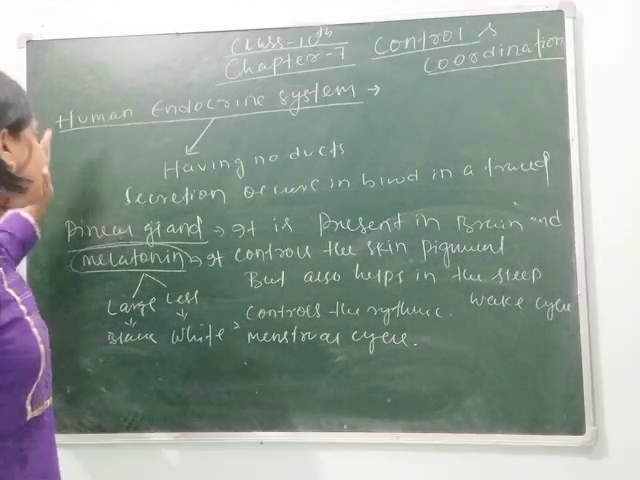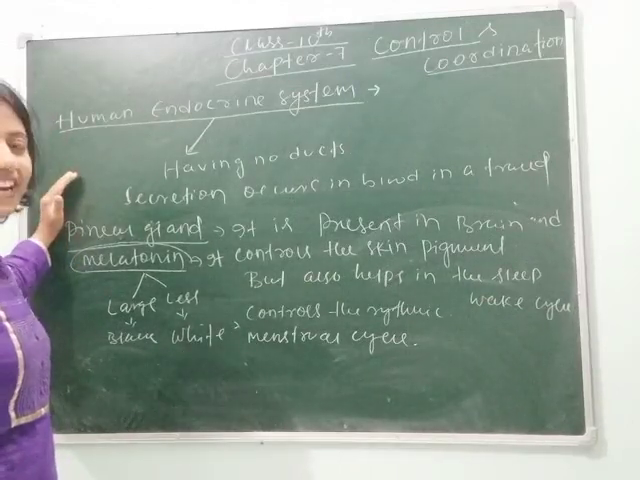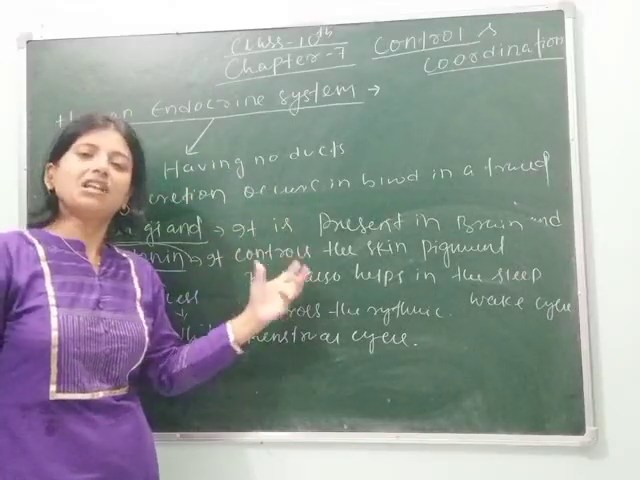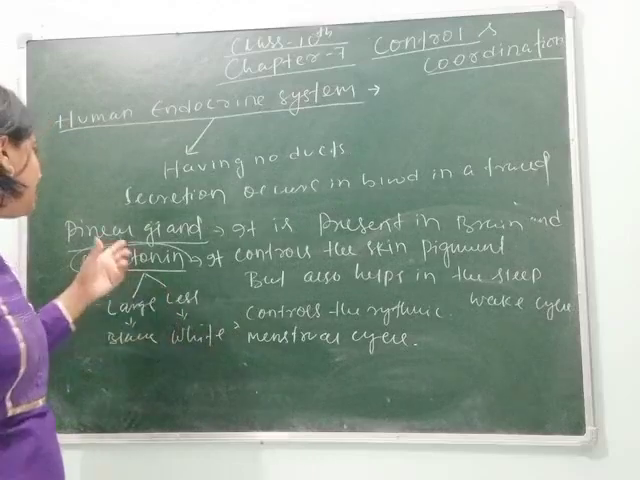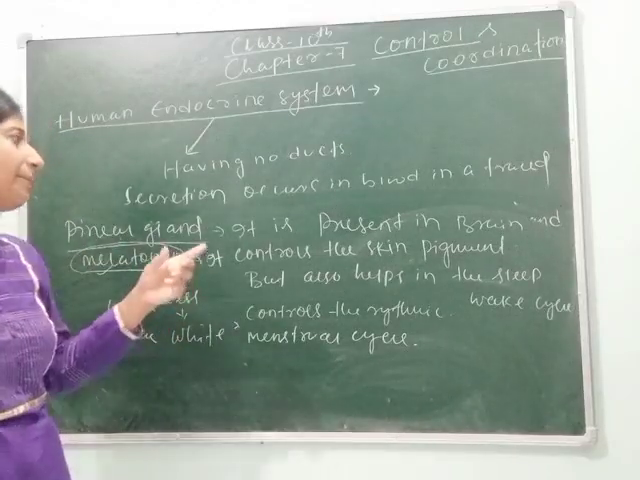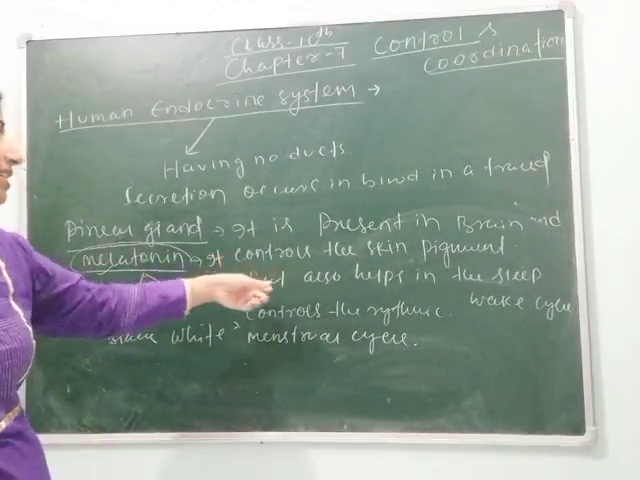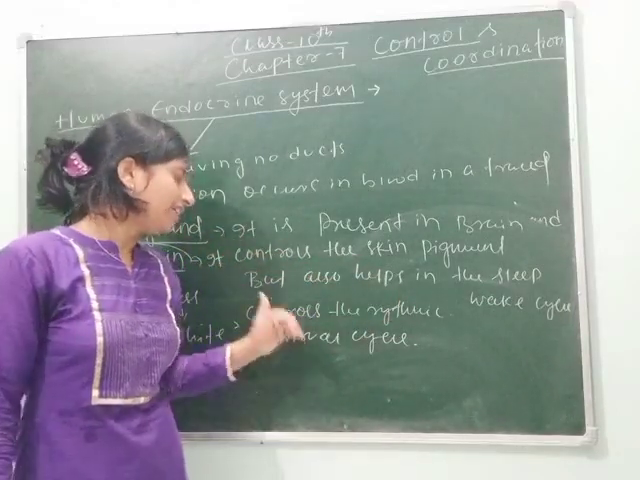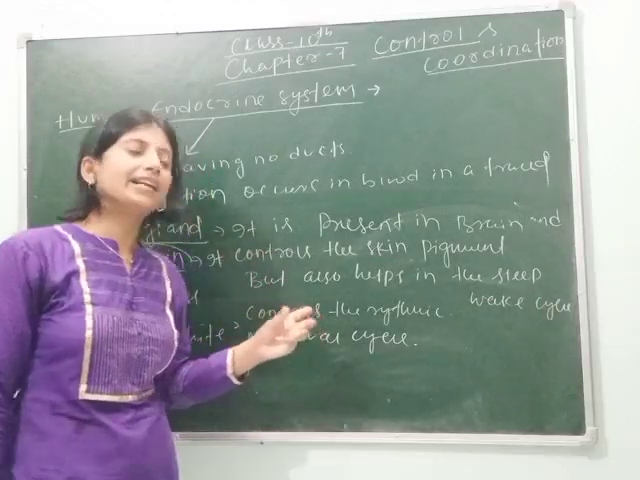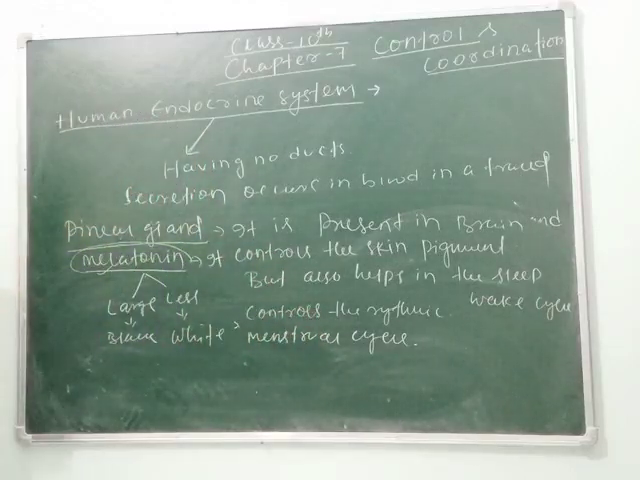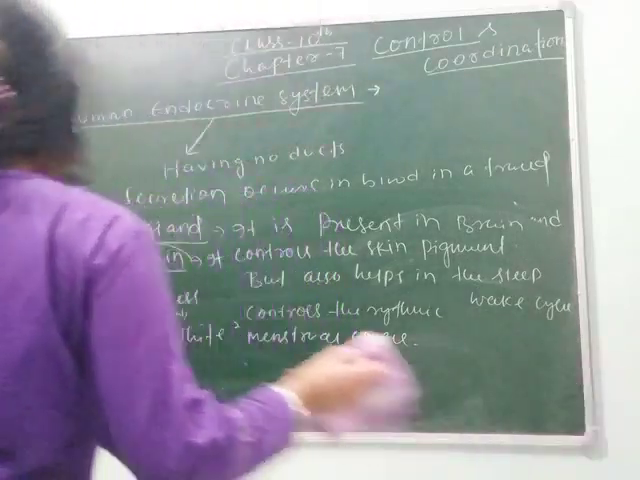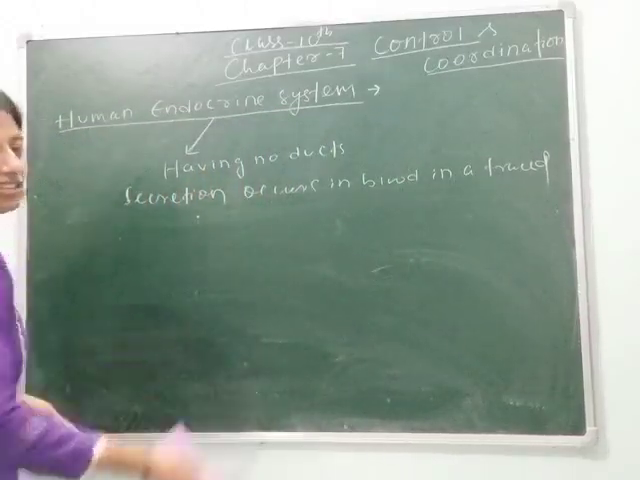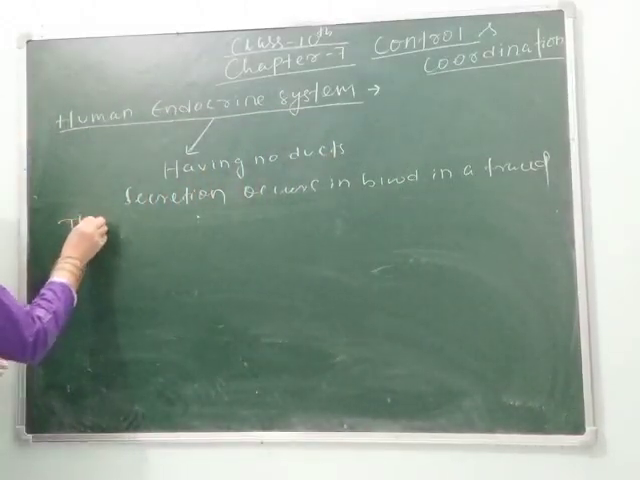As I have told you, the endocrine system is the second coordinating system of our body. So you can see from these explanations how they are controlling different activities. Here the melatonin is present in the brain. It controls the skin pigmentation, helps in the sleep wake cycle, controls the rhythmic diurnal, and controls the menstrual cycle in females. So the next hormone is your thyroid hormone. The thyroid gland secretes thyroxine hormone. Next gland is your thyroid gland.